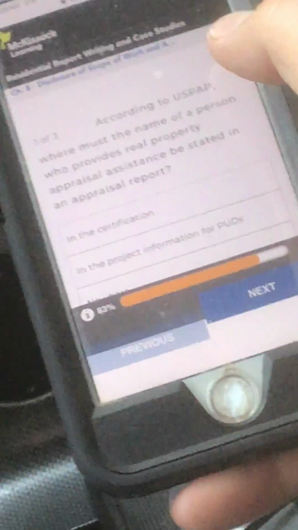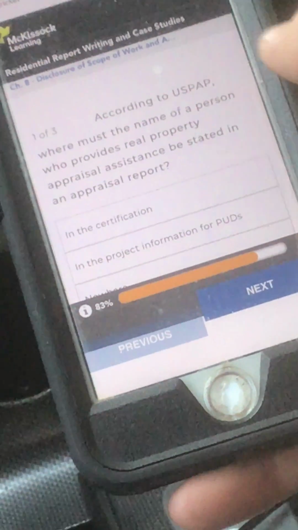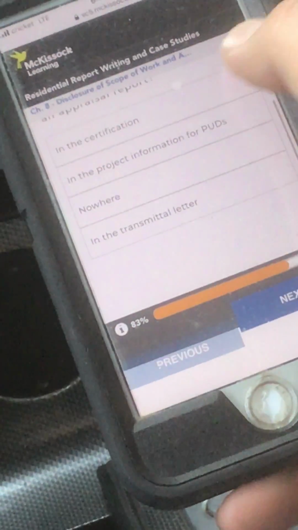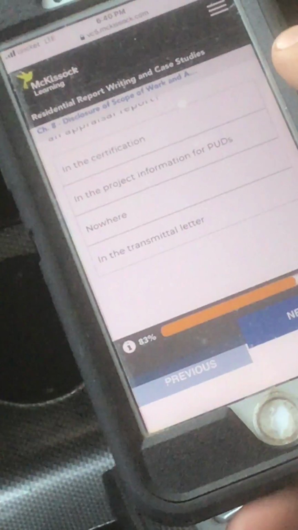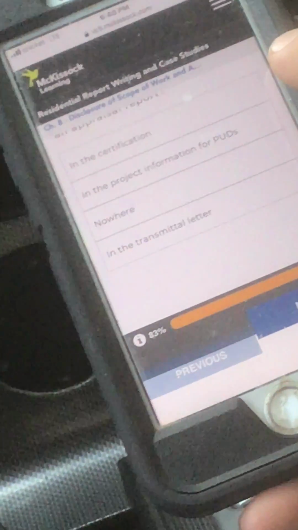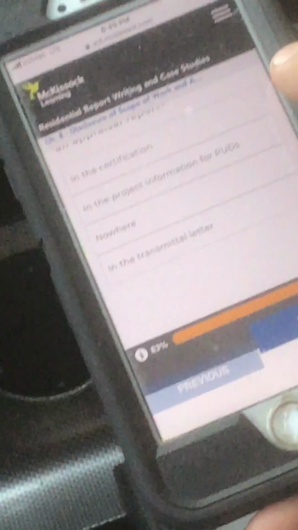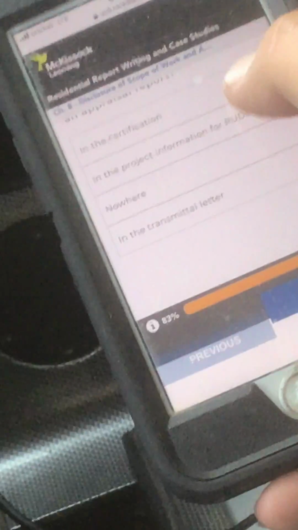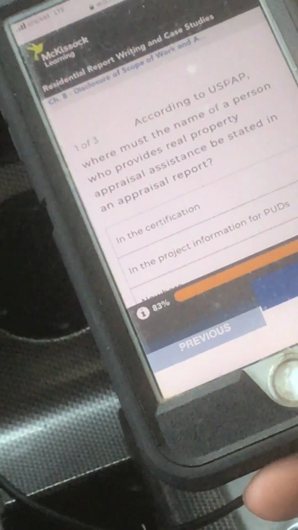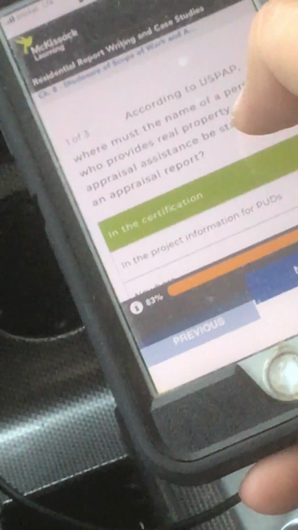Number 1. According to USPAP, where must the name of a person who provides real property appraisal assistance be stated in an appraisal report? A, in the certification. B, in the project information for PUDs. C, nowhere. Or D, in the transmittal letter. I'm going to go A, in the certification.